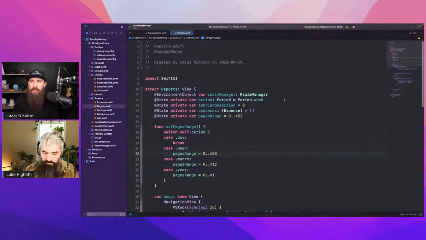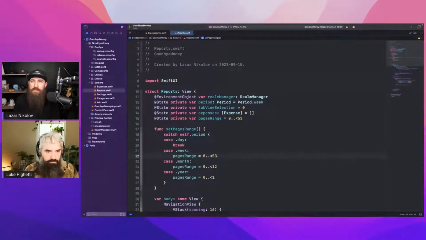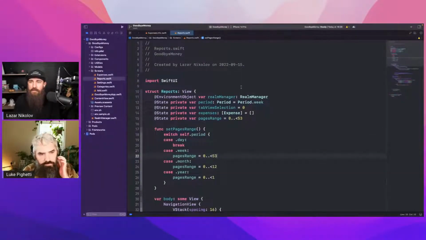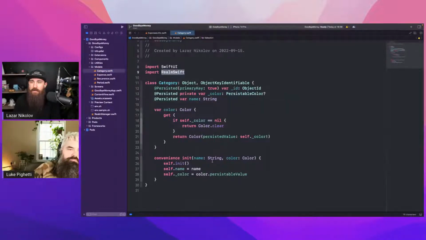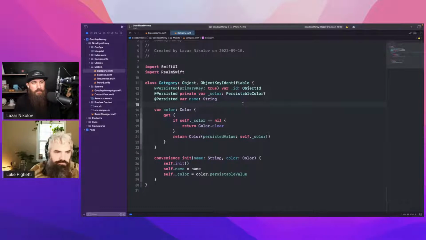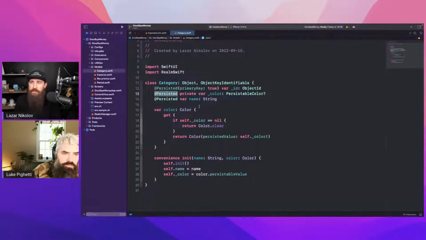Awesome. Alright, this is Xcode. This is the same app that we just saw, but it's written in SwiftUI. I have the models right here, just four models. We have the category, and this is how Realm looks in Swift, right? You basically tag the object ID and you add the @Persisted descriptor or something like that. I'm not sure how these were called. Annotation? Modifier? Yeah, the stuff in Swift.